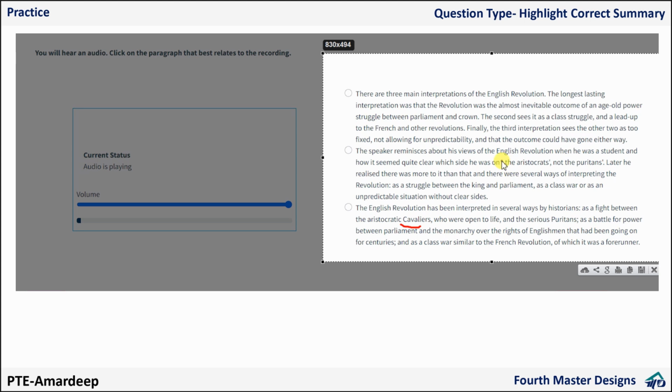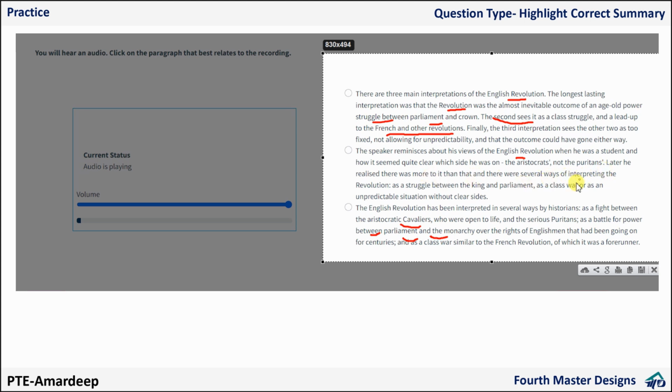The first approach, which prevailed up until the middle of the 20th century, was that the revolution was part of the age-old battle between Parliament and the monarchy, with Parliament representing the traditional rights of Englishmen against the attempt by the royal family to increase its power and dictate law. In reaction to this, the second approach saw it as a working-class revolution and an important stage in the development of capitalism. In other words, they saw it as a class war and a forerunner of the French Revolution and those that came after.